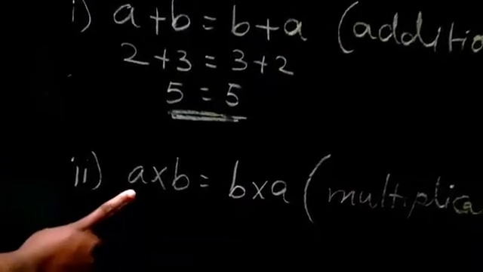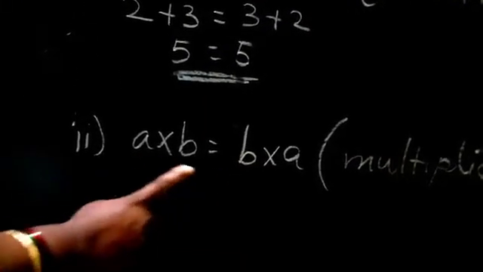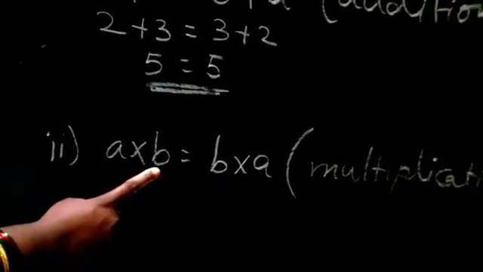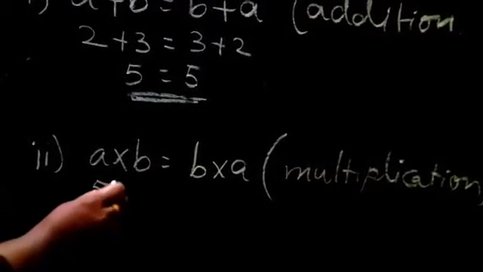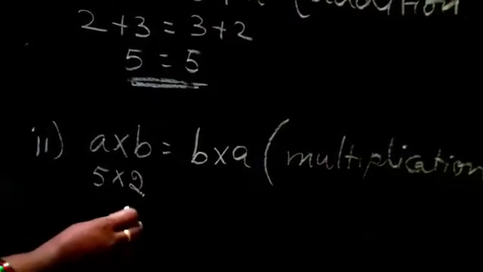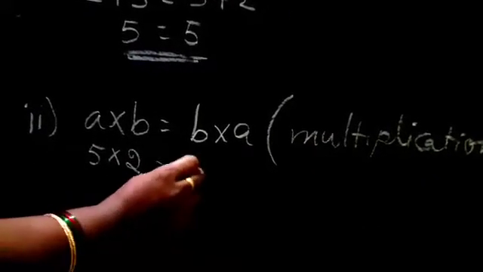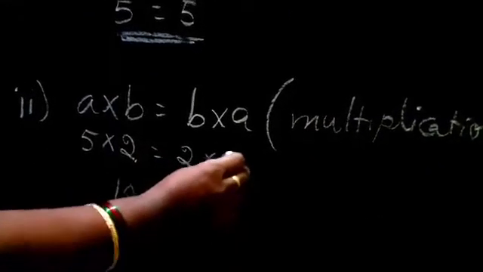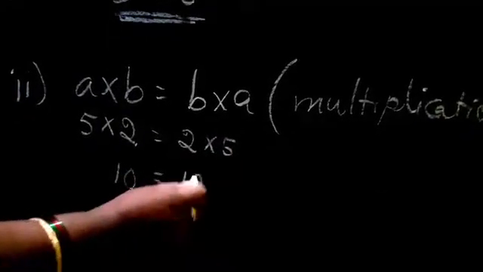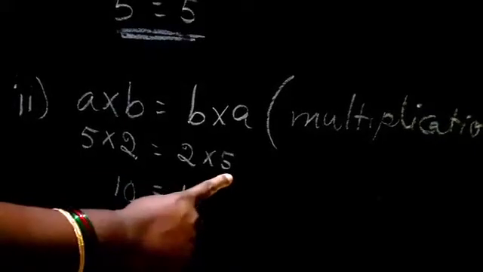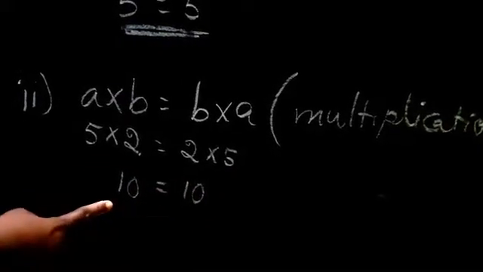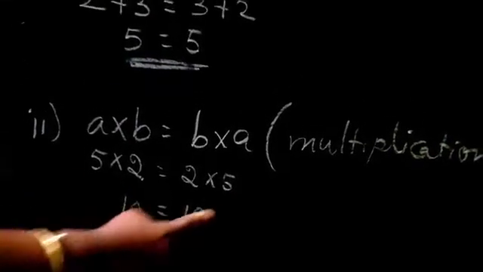Second one, commutative property in multiplication. A into B equals B into A. 5 twos are 10, and 2 fives are also 10. So whether we multiply 5 twos or 2 fives, we get the same answer. This is the commutative property under multiplication.